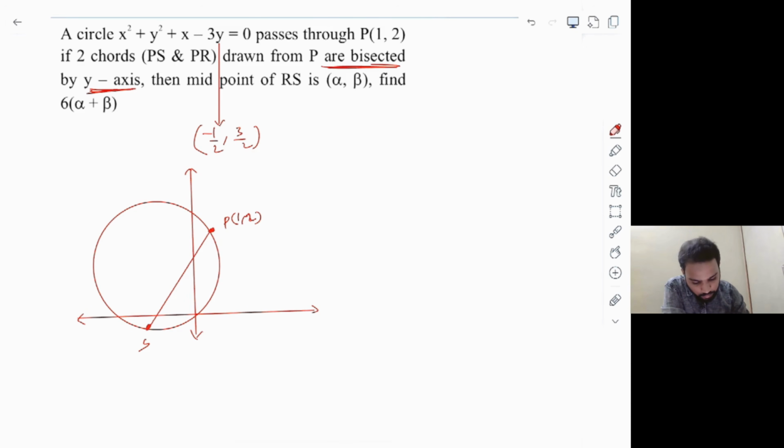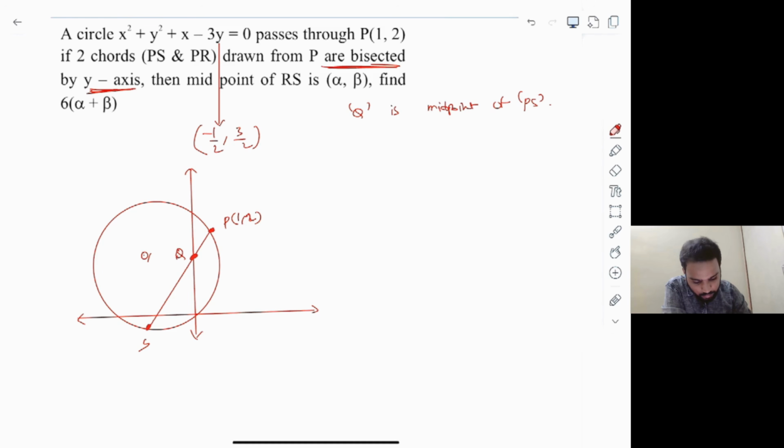So what is the meaning here? Wherever this chord is meeting this y-axis, let's take it as some point Q here. They are simply saying that Q is the midpoint of P and S. I hope it is clear. The diagram looks somewhat out of shape, but you can understand, right? So this PS is being bisected by the y-axis here, which means the point Q must be the midpoint of P and S.